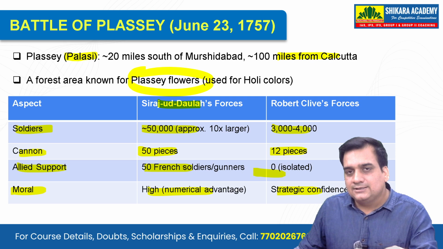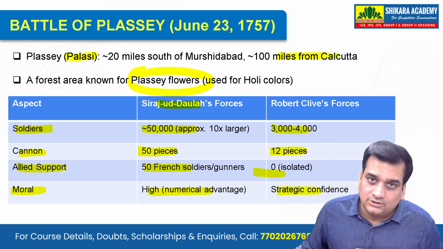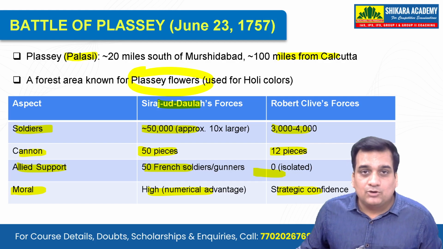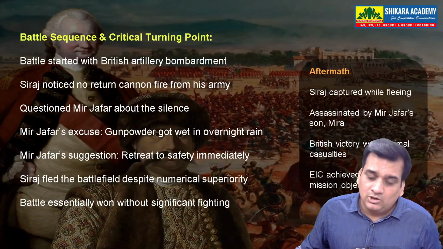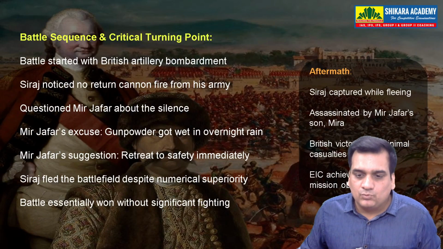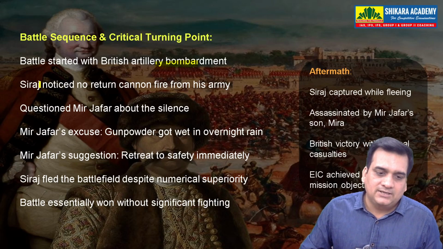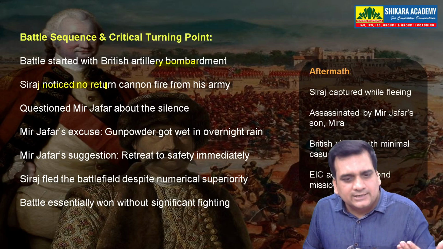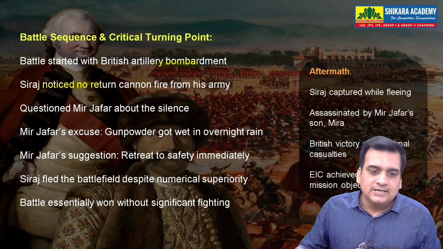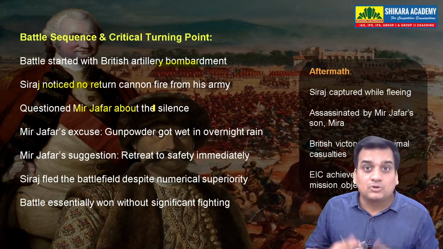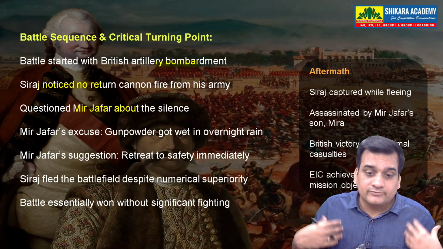Now, if you see this, you will say that more often than not, if there is a war, out of 10 times, 9 times Bengal will win. But actually what happens? The battle started with British artillery bombardment. Siraj noticed there is no return cannon fire from his army. So he questions Mir Jafar about this silence. Why is there no fire from our side?